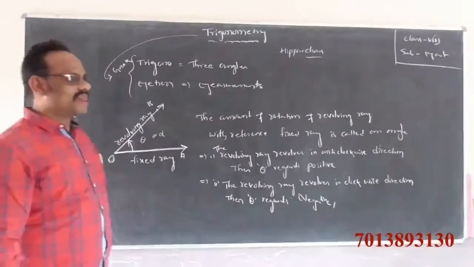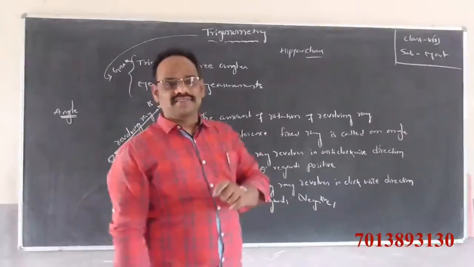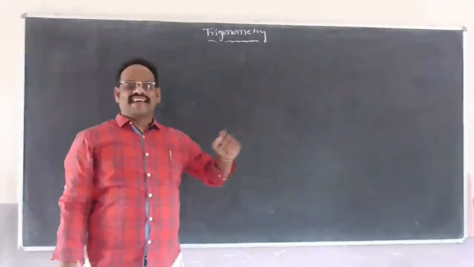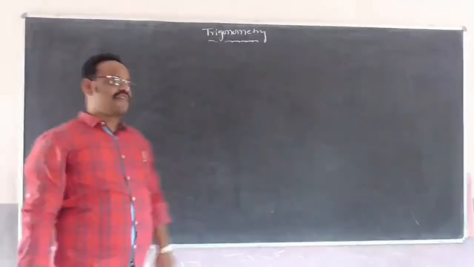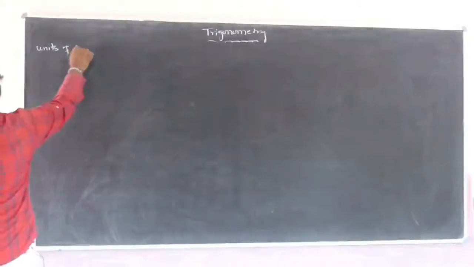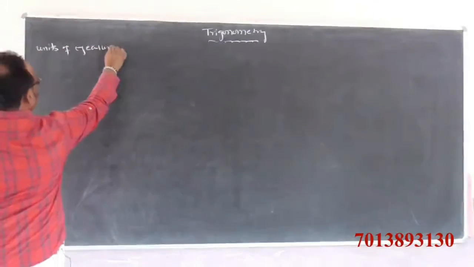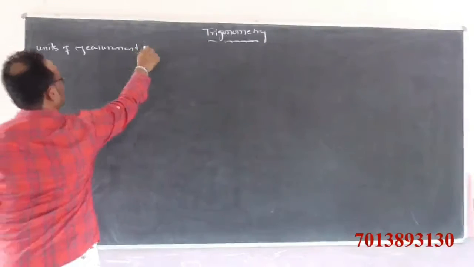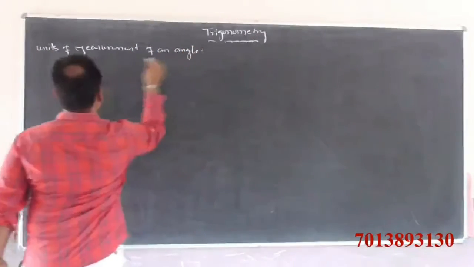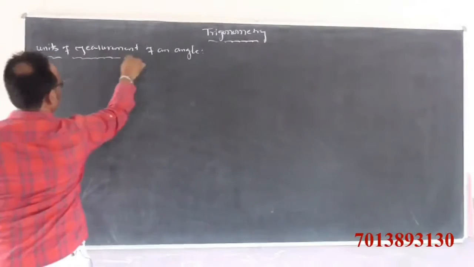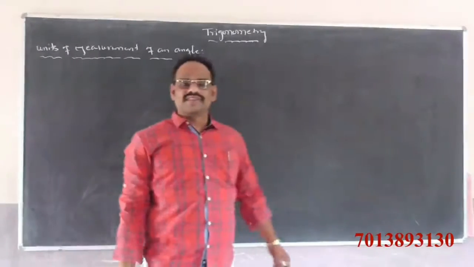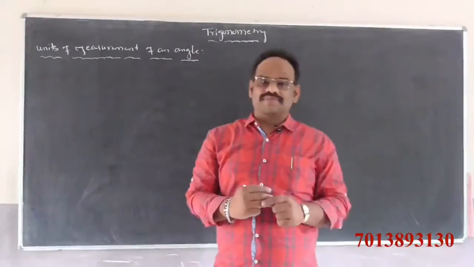How to measure an angle, that means the measurement of angles. Units of measurement of angle. To measure the angle, we have three systems.